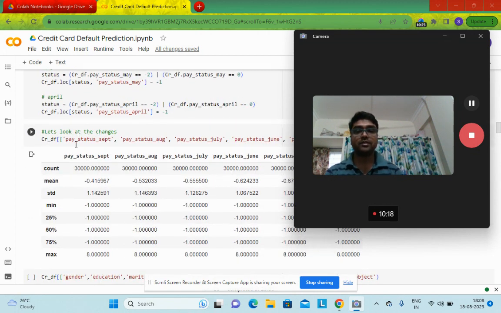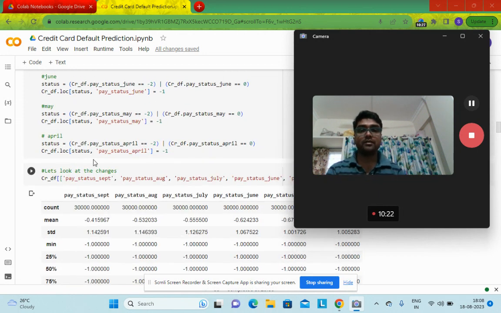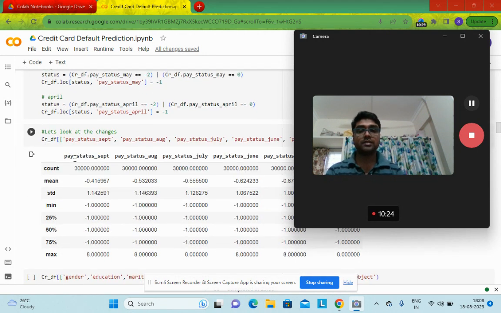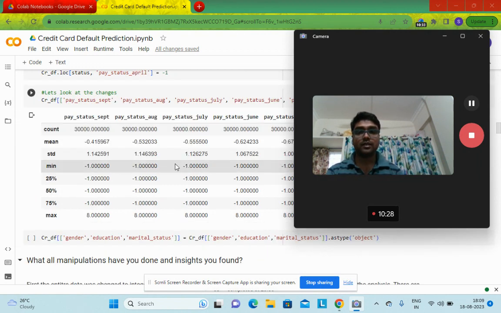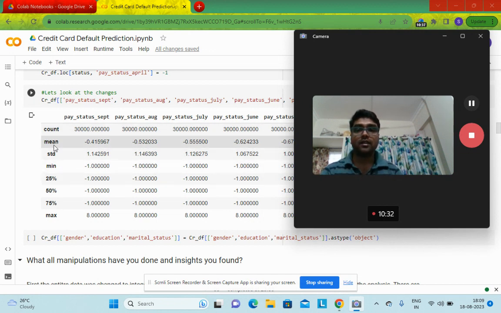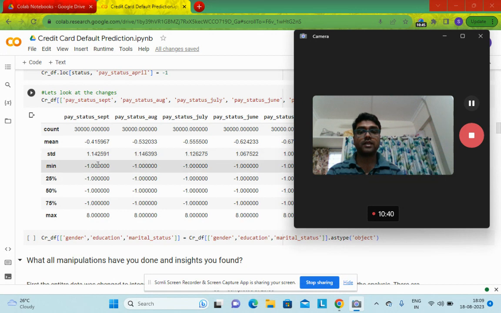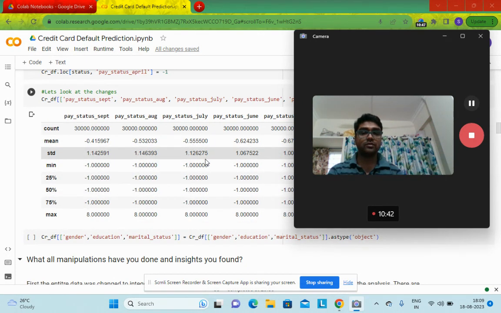Now next, I try to look into the pay status columns with the describe method, just to see how they look now. So now you can see here that there are a total of 30,000, and the mean value for pay status September is -0.4, likewise 0.5, -0.5, and then the standard deviation. It goes on like this.